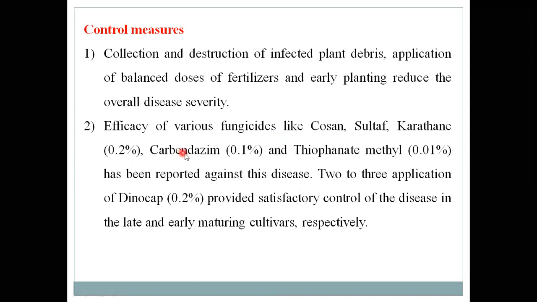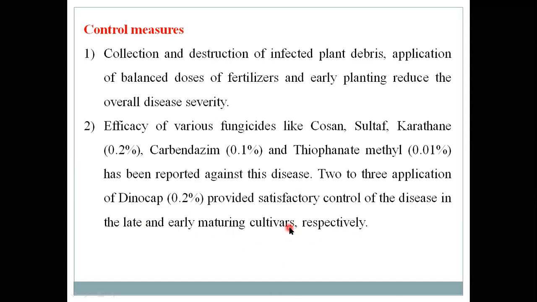Use sulfex, carotene, then sultap, then carbendazim, thiophanate methyl. These fungicides are also recommended to control the powdery mildew disease seen in coriander. Then grow late and early maturing varieties, meaning to avoid the disease in coriander by growing an early maturing type of variety.